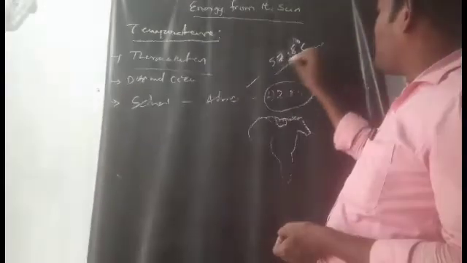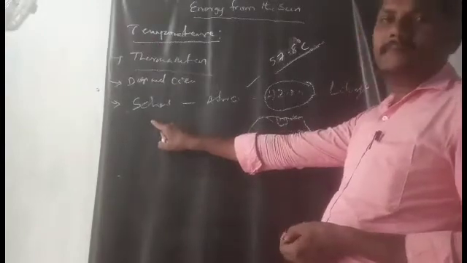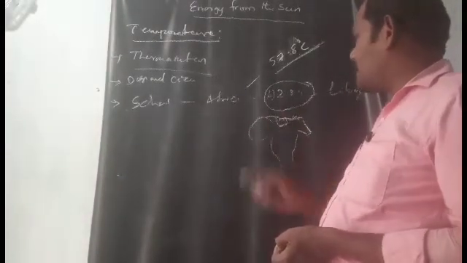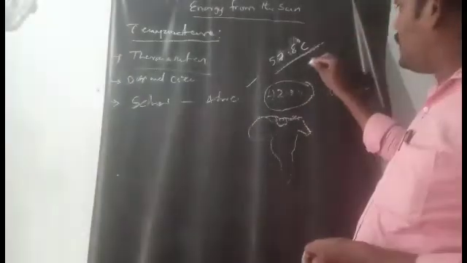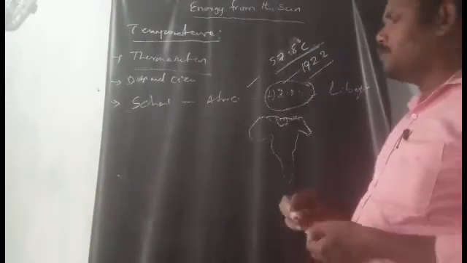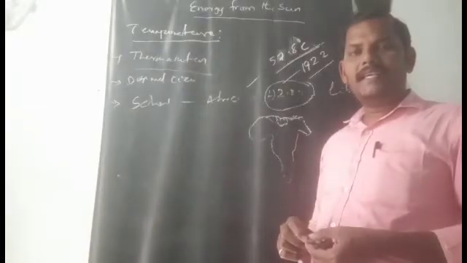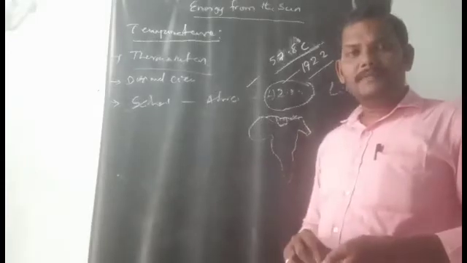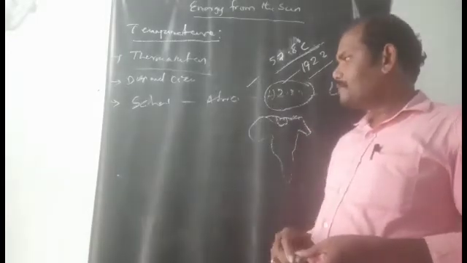So 57.8 is the highest temperature recorded in the Sahara Desert, Africa continent, in Libya, at Azizia, in 1922.